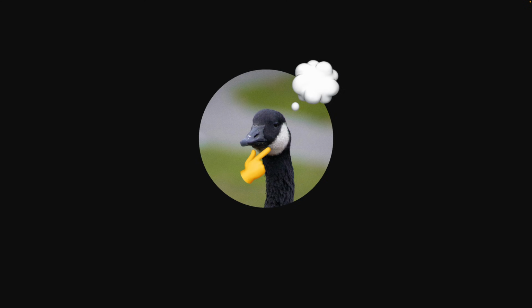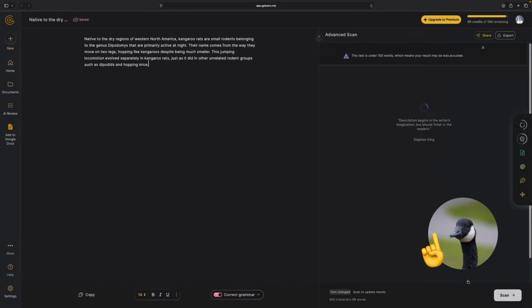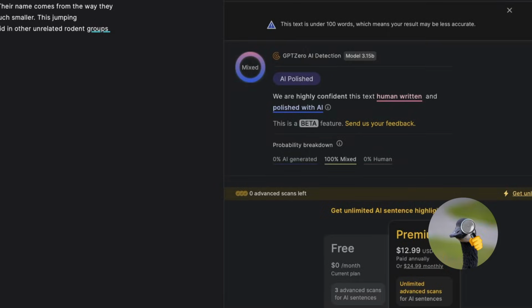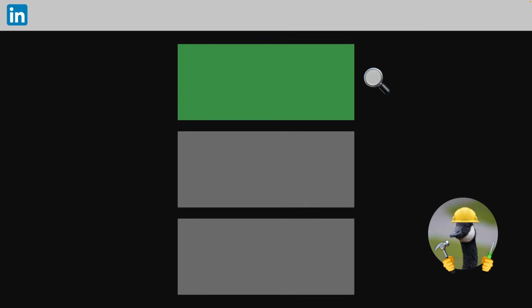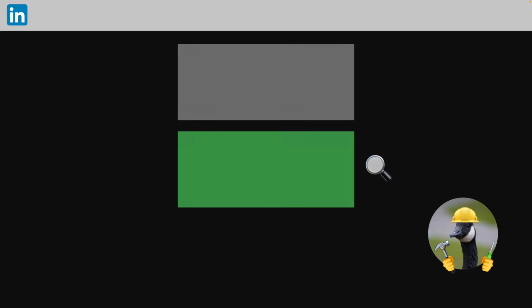With our trained model, we can build all sorts of cool software on top of it. For example, you could make a platform like GPT-0 or Grammarly that scans for AI text. Or you could make a Chrome extension that automatically blocks anything that was written by AI.